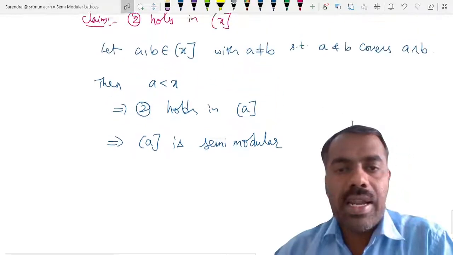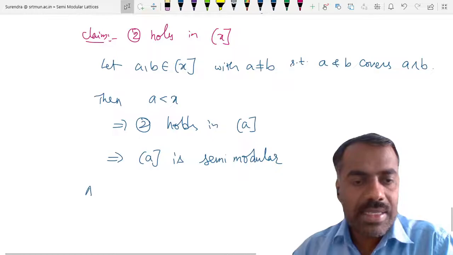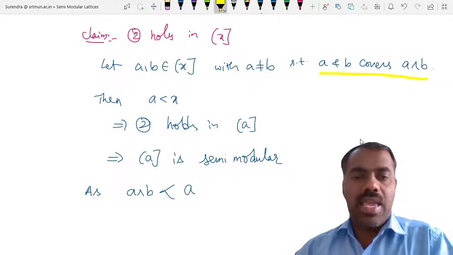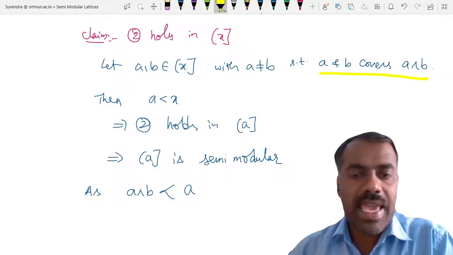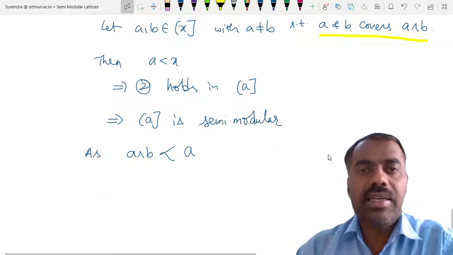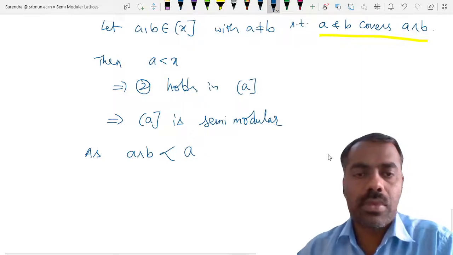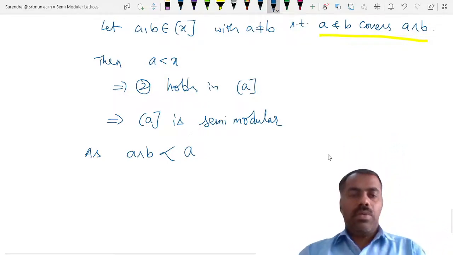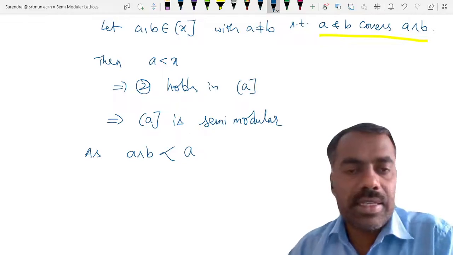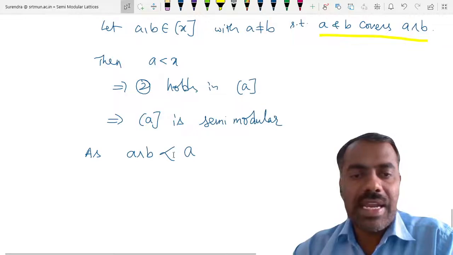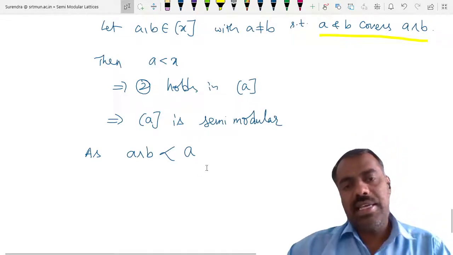Now, as A meet B is covered by A, because we have assumed that, and A is semi-modular, what will you get? How will we use that? This A is semi-modular and A meet B is here.